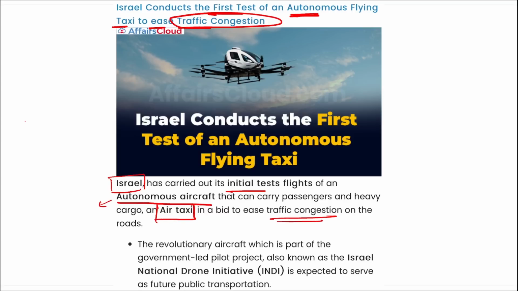Next, the project launched under this INDI. This INDI is your Israel National Drone Initiative. Correct? The aim here is to create a national drone network to prepare the sky for drone deliveries across Israel, with regulators and private companies working together. Correct? This will also build an ecosystem where drones will not only help with the traffic congestion but will provide commercial and public services more efficiently and give Israeli companies a global competitive advantage. Correct? Next.